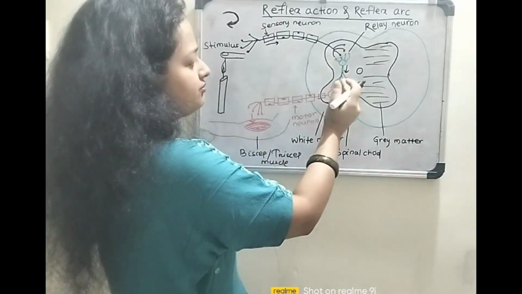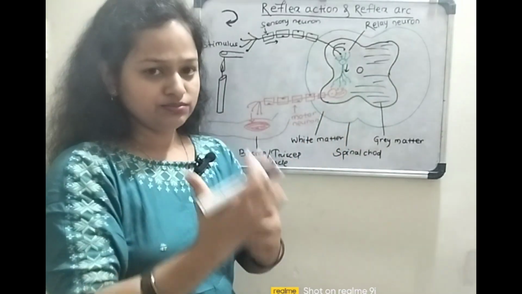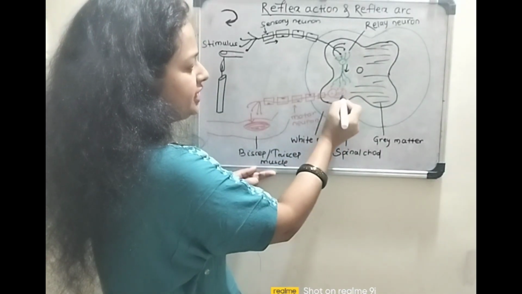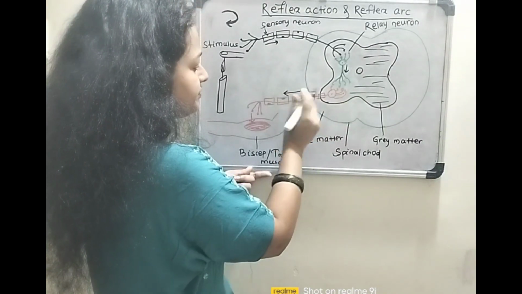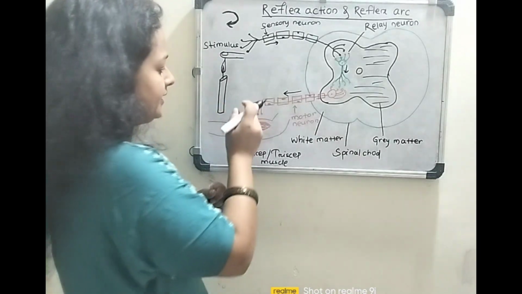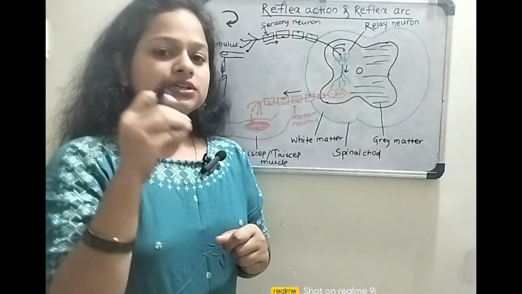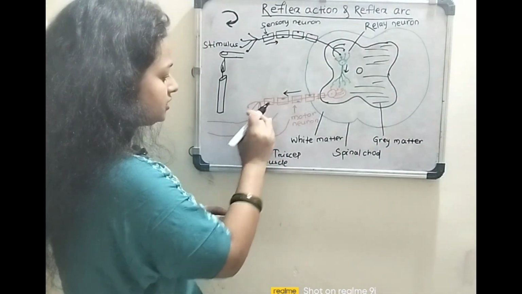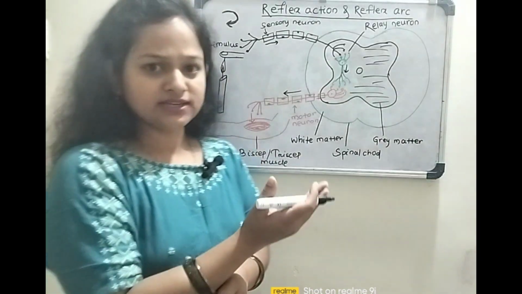So after transferring the impulse to the relay neuron, the impulse will be sent to the motor neuron through the dendrites of the motor neuron, and again in this way the impulse will pass through the axon terminal, and these axon terminals are in direct contact with the effector organs, and the effector organ is the bicep and the tricep muscle of the hand.